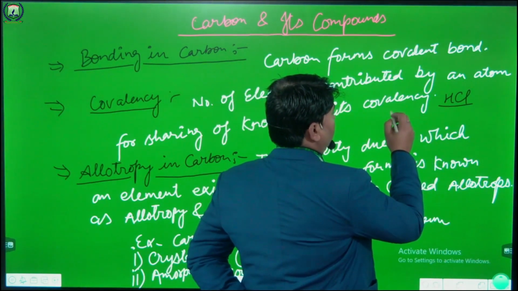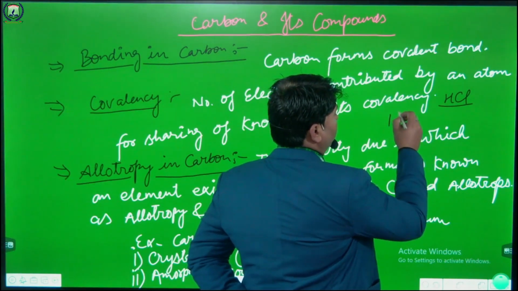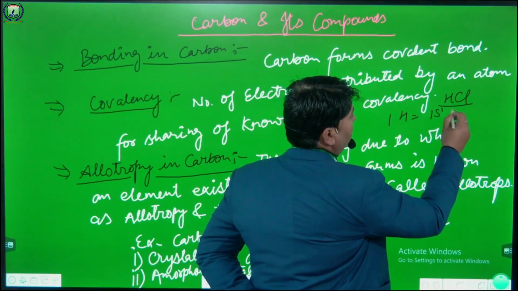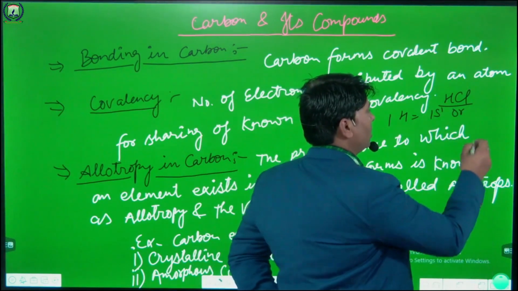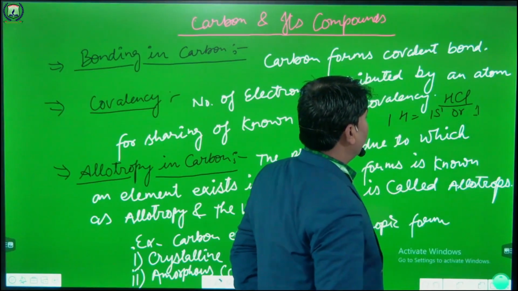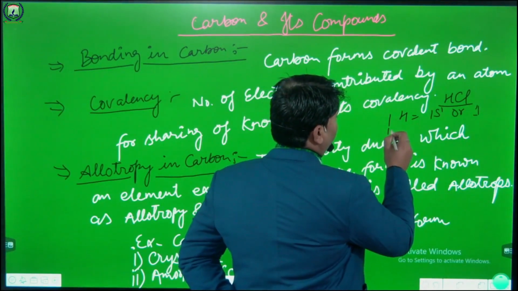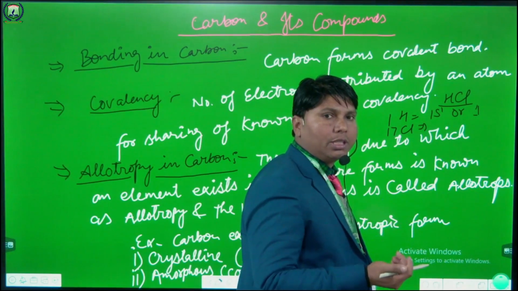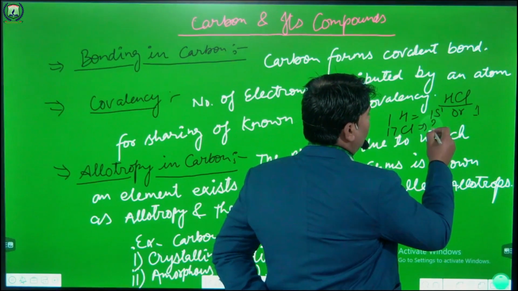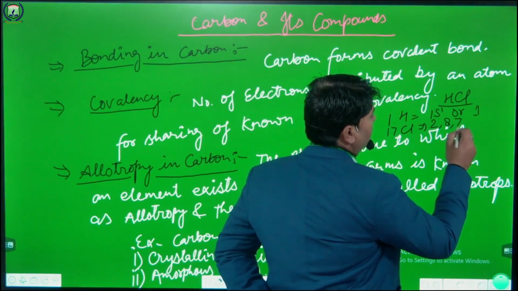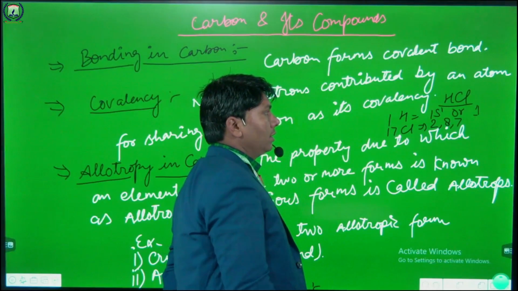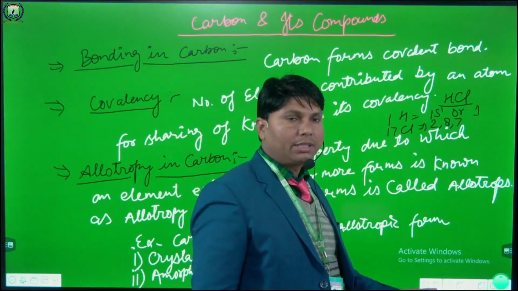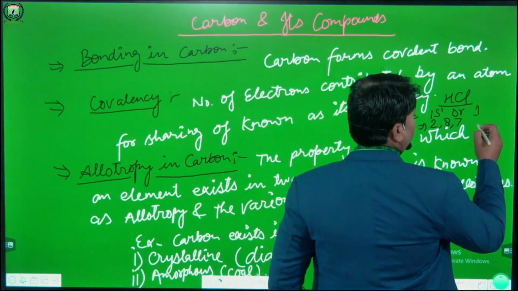The atomic number of hydrogen is 1, so the configuration is 1s1, or according to Bohr-Bury it is 1. And the atomic number of chlorine is 17, and the electronic configuration according to the Bohr-Bury rules is 2, 8, 7. So how is hydrochloric acid combined?